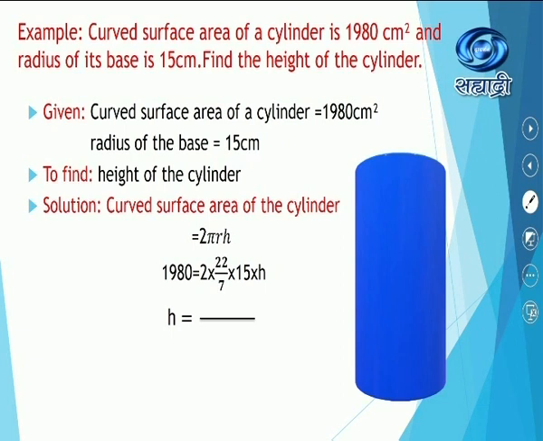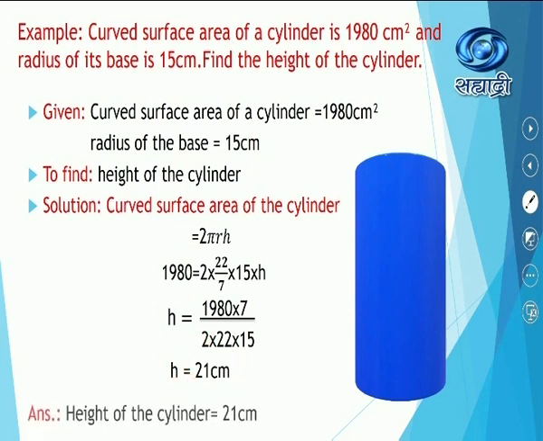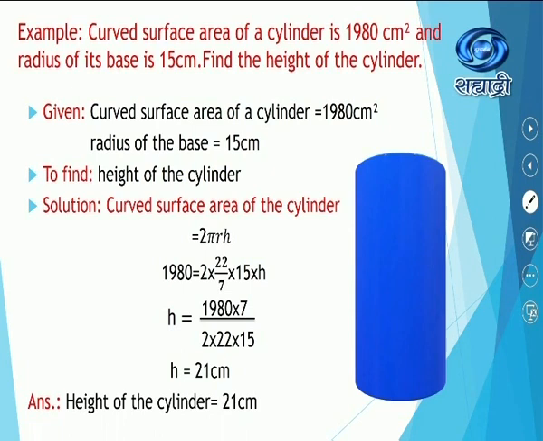Therefore, h is equal to 1980 into 7. So this 7 will go and multiply over here upon 2 into 22 into 15. So if you calculate, you will get the answer as 21 centimeter. Therefore, height of the cylinder is equal to 21 centimeter.